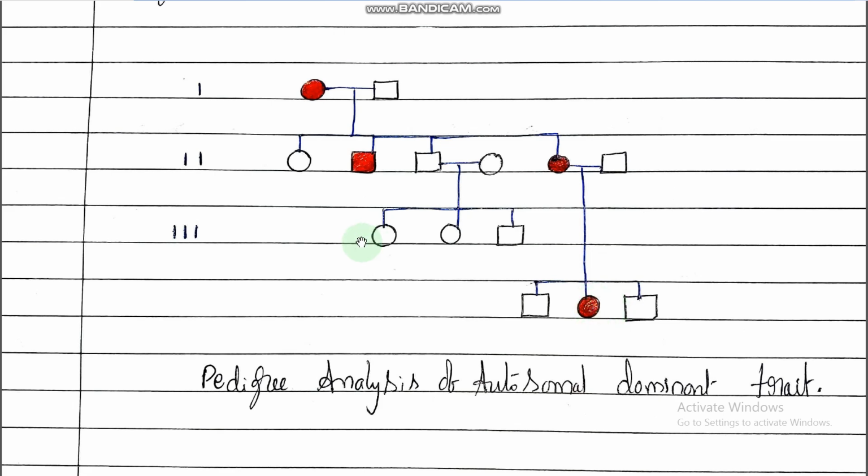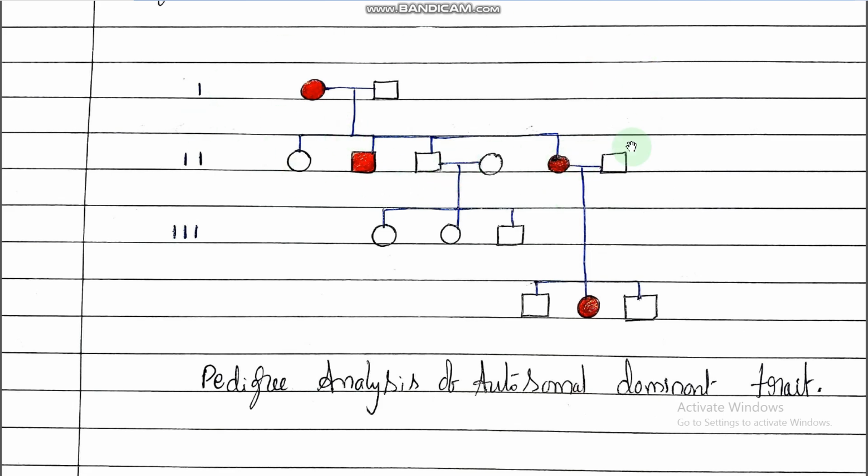So, if any of the parents is affected in a dominant disorder, compulsorily one or some of the progenies will be affected. Even if they are married to a normal person, affected progenies will be produced.